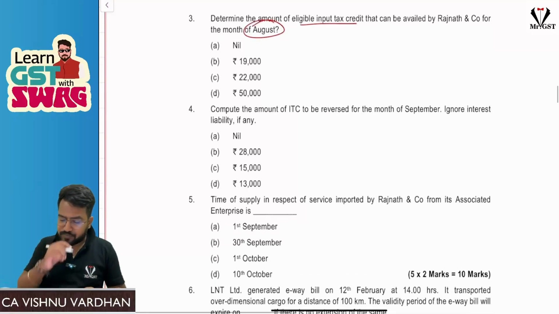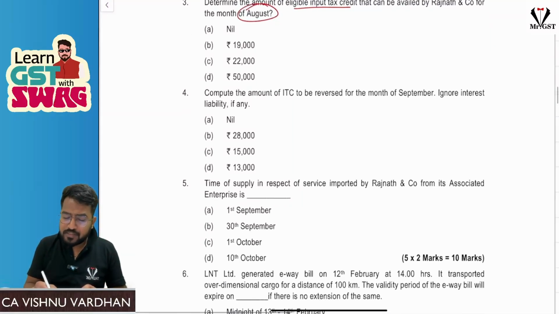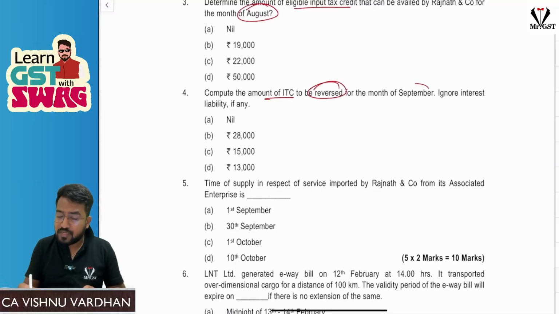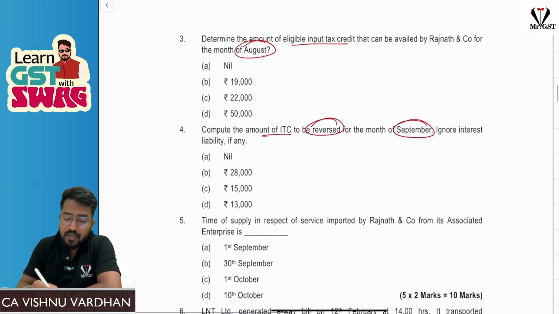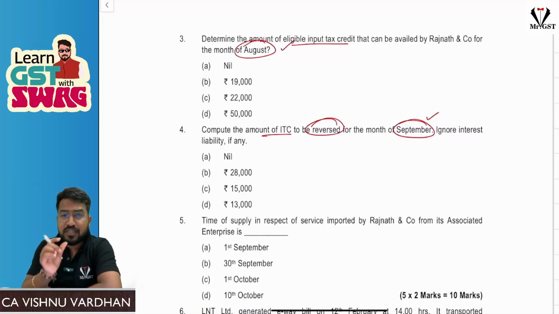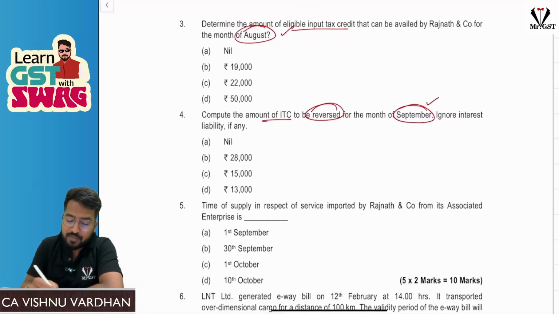Let us see. Next, amount of ITC to be reversed. This is important for the month of September. See, in the previous question they have asked you ITC to be availed for August month, and here they are asking you the reversal amount for September month. So please be very careful when you are reading the question with the tax period also, for which period they are asking. Next, so reversal we should see for September. Here how much ITC you can take, here how much ITC you should reverse.